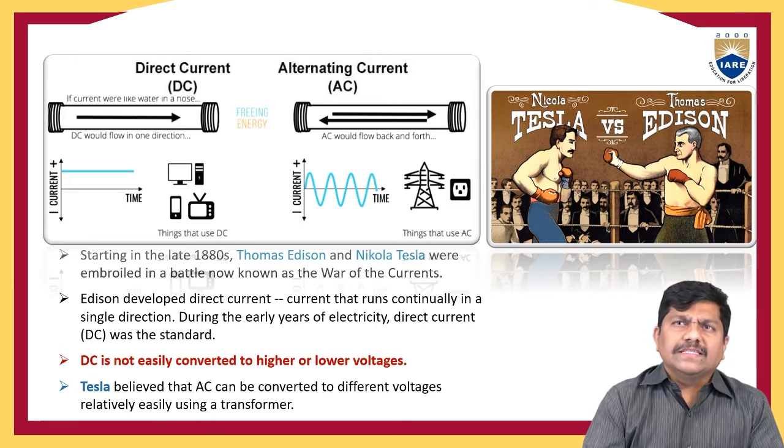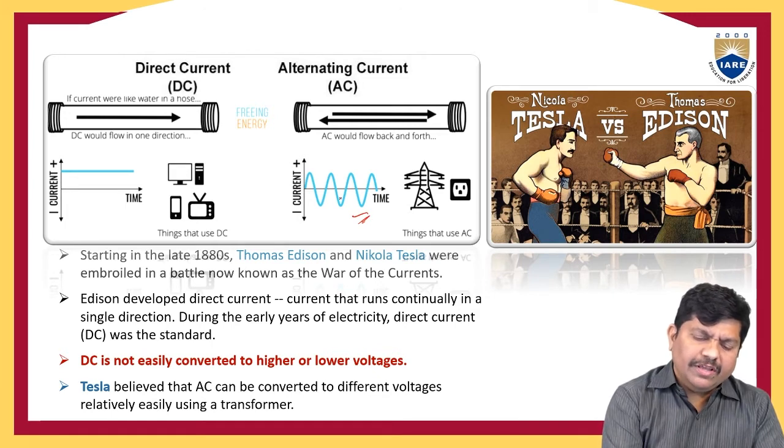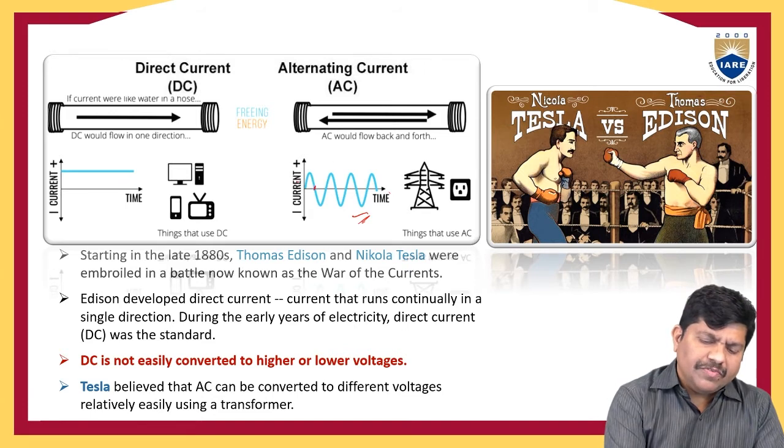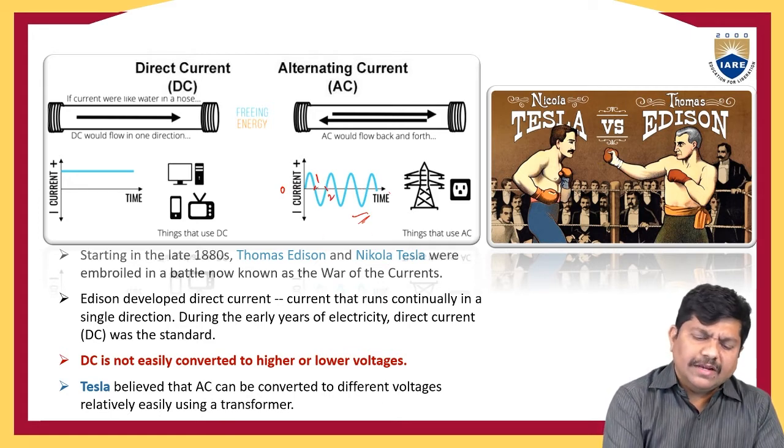And coming to the AC supply, AC is nothing but, as the waveform also clearly shows, an alternating quantity that varies from 0 to infinity, as you can see. Many times the waveform is positive and many times it becomes negative. Suppose you take the interval 0 to 1 second, and let us assume this is 2 seconds. From 0 to 1 second, the voltage or the current is positive.